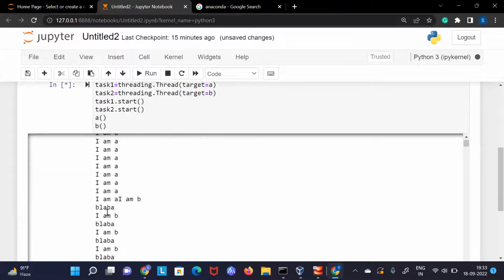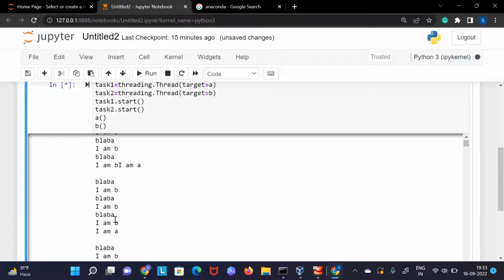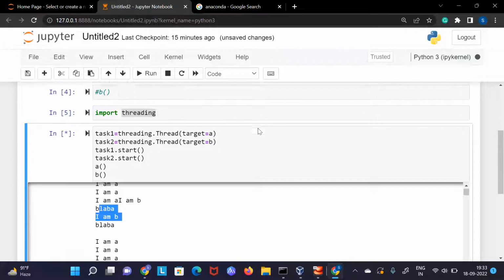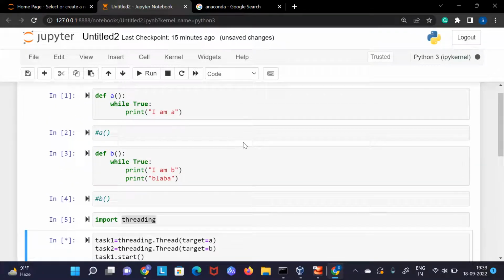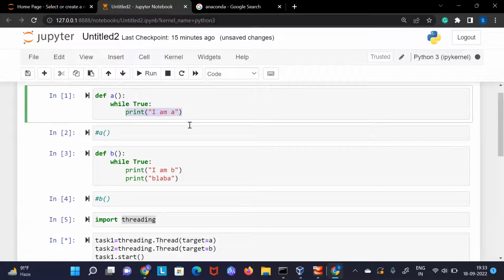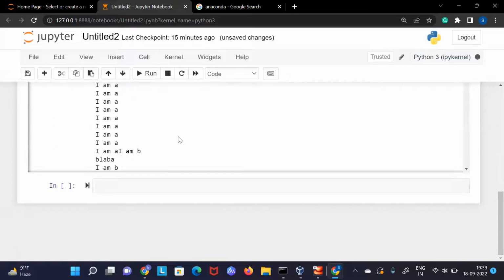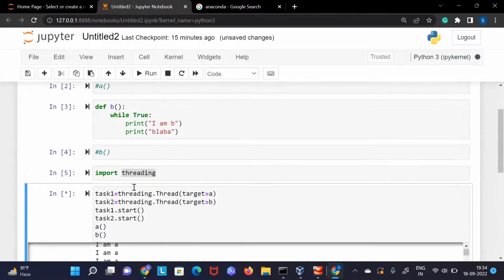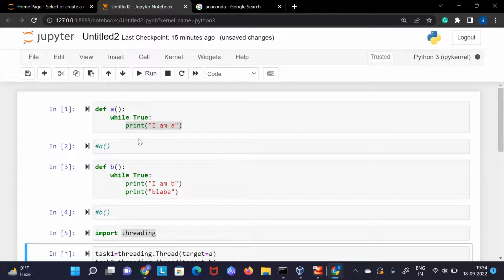Now you will see A is running, B is running, B, A, B. Why is it that sometimes you will see A more, sometimes B more? Because it depends on how much CPU is free and how much time each is taking. Basically both of them are print statements, so behind the scenes they take approximately similar time. But you can see somewhere B is printed, somewhere A is printed, somewhere B again. So basically both the functions are running parallelly now.